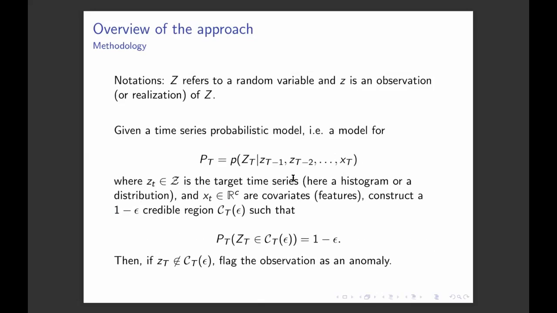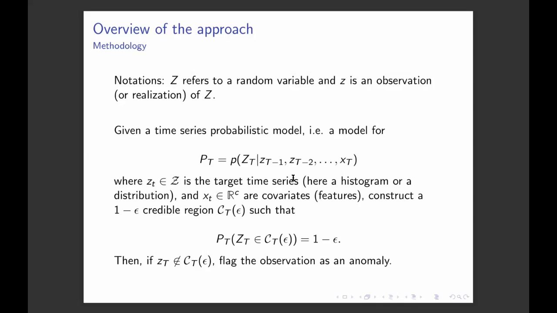Let's fix some notations. We will denote by an uppercase Z the random variable, and by a lowercase z an observation or a realization of capital Z. As we said, here an observation is not the real-valued measurements, but a histogram or a distribution itself. So we will use the classical probabilistic time series model to do anomaly detection.